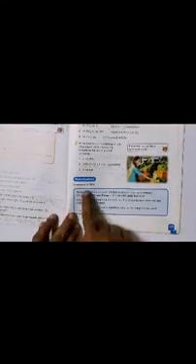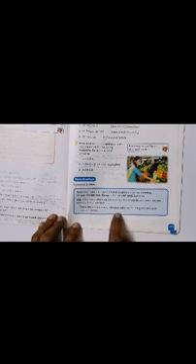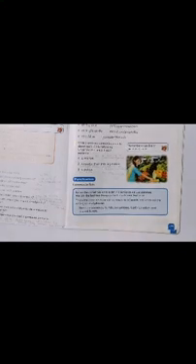Now children, if you move to page 129, this was the lesson Traveling in India. So if you move to this page, 129, commas in a list. Now over here we had phrases. The example which I took was from your text. I took it so that you could recall and reactivate your previous knowledge. Do you see this?